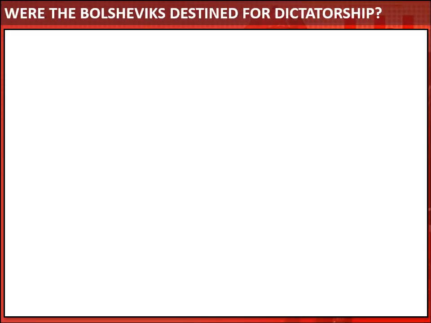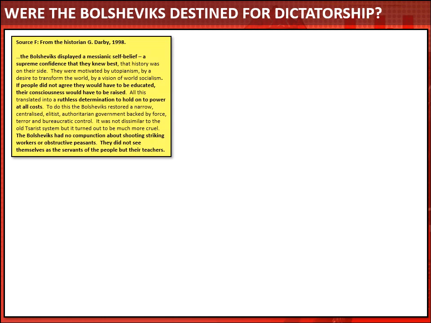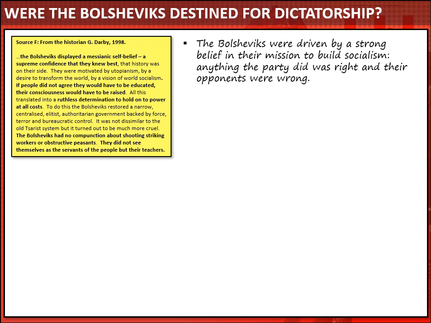And now your last couple of sources were a little bit different. They came from historians. So firstly, you had an extract from the historian Darby. And he describes what he believes was the nature and the character of the Bolsheviks in this period. And there are a couple of really important conclusions that he comes to. Firstly, he suggests that the Bolsheviks were driven by a really strong belief in their mission to build socialism. And because their belief was so strong, that led them to believe that anything that the party did was right and their opponents were always wrong.